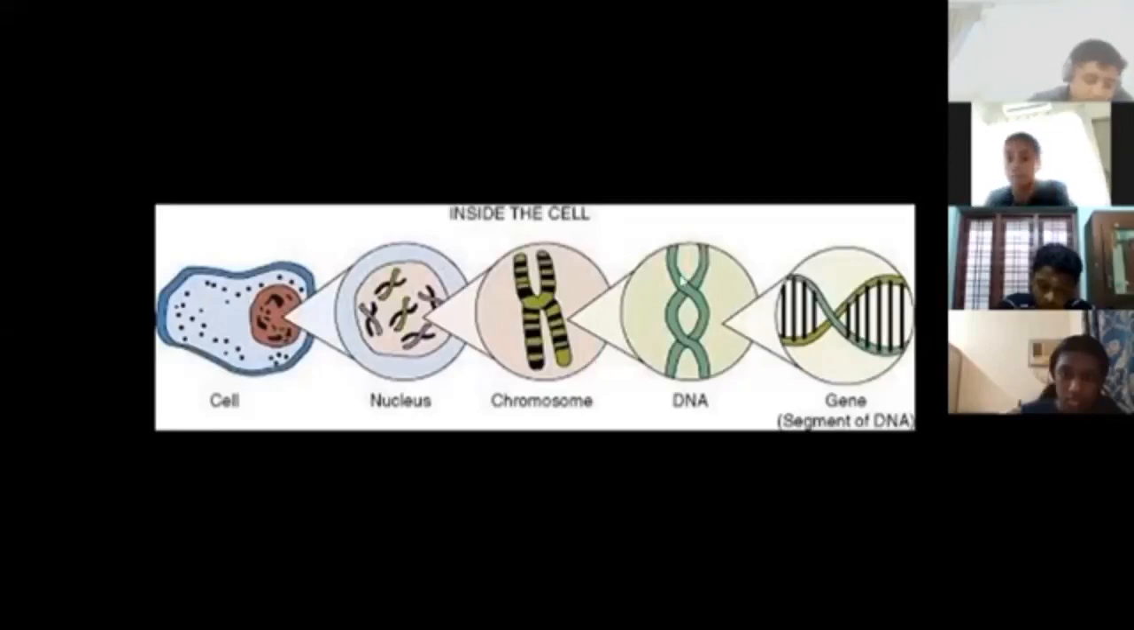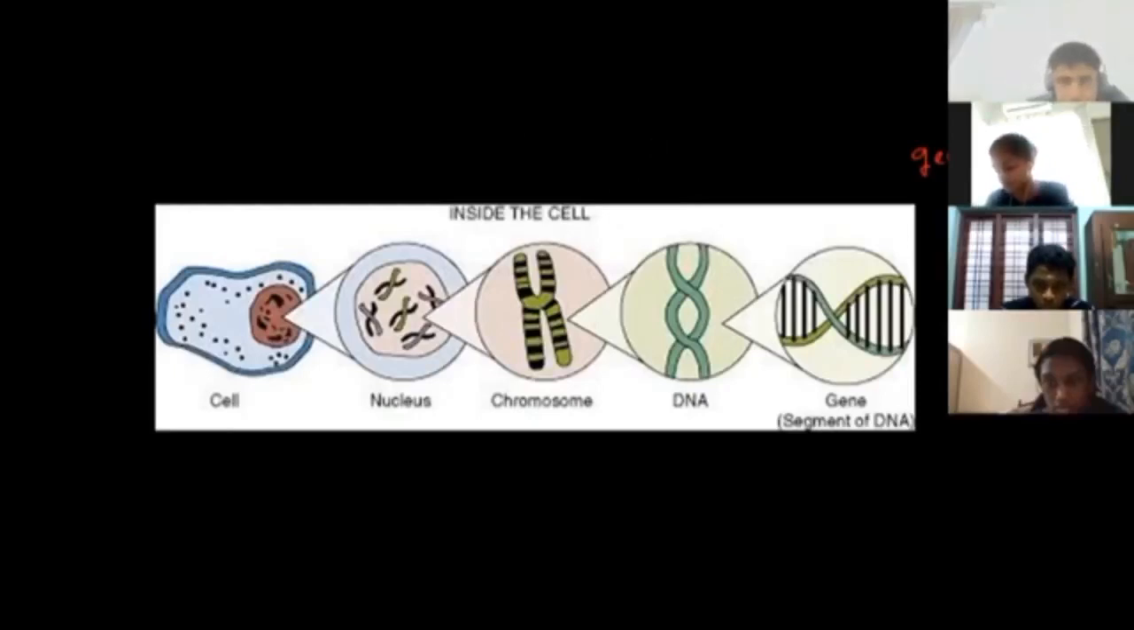And what is a gene then? See, DNA is like a long thread. A particular piece of the DNA which codes for a protein, say for example your eye color is coded by this particular segment of DNA, that is known as a gene. Say this particular piece is going to code for your hair color.